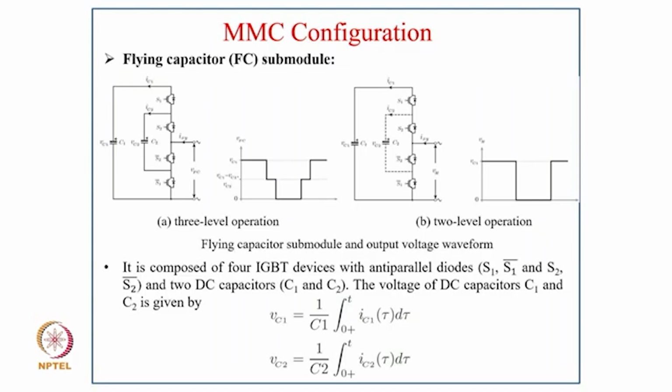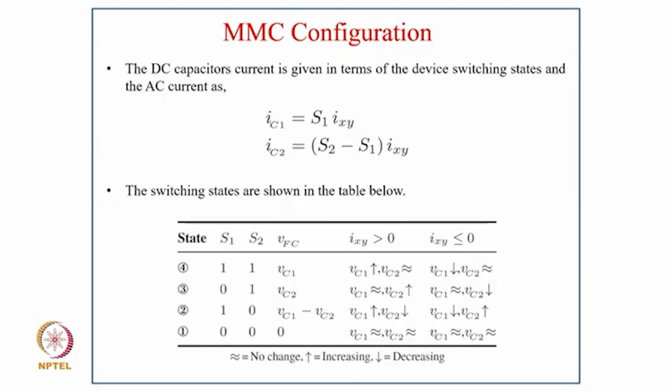It is composed of 4 IGBT devices with anti-parallel diodes, S1, S1 bar and S2, S2 bar, and 2 DC capacitors C1, C2. The voltages across capacitors C1, C2 are given as VC1 equal to 1 upon C1 integral 0 to T of IC1(tau) d tau, and VC2 equal to 1 upon C2 integral 0 to T of IC2(tau) d tau.